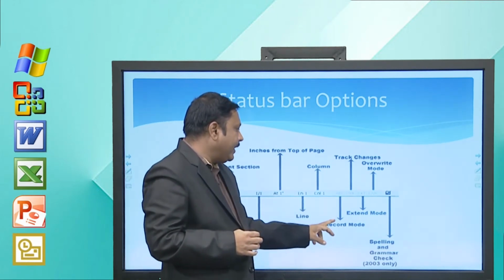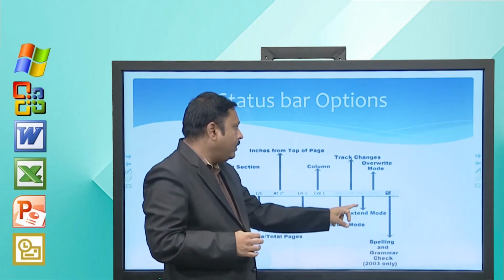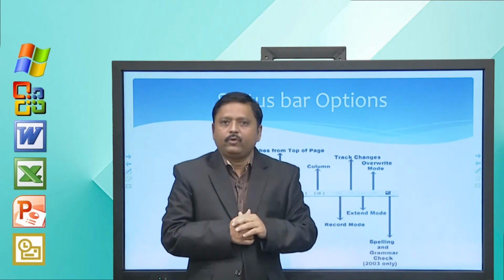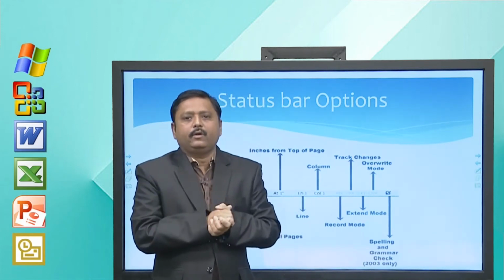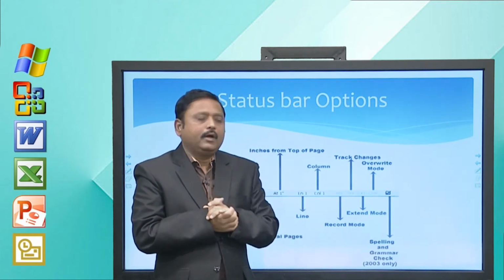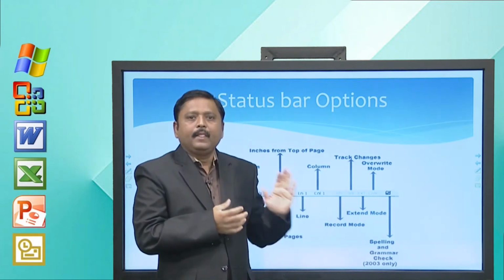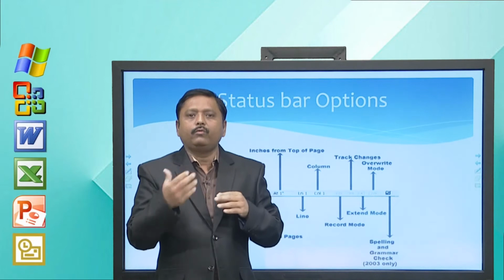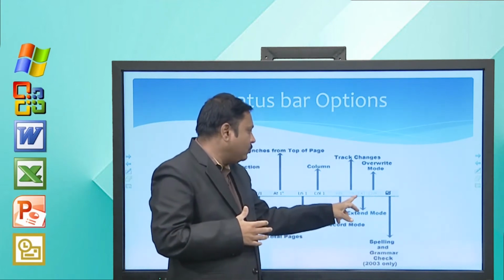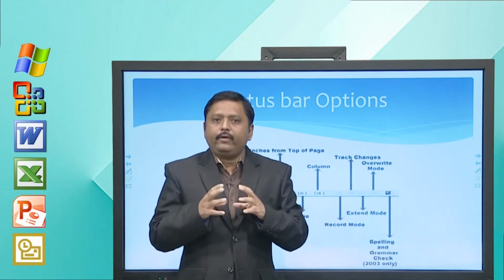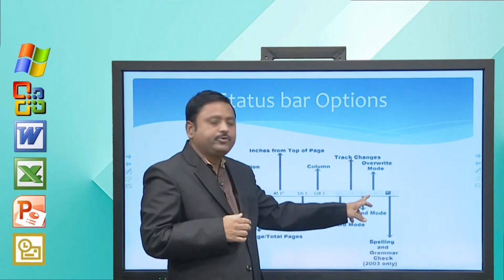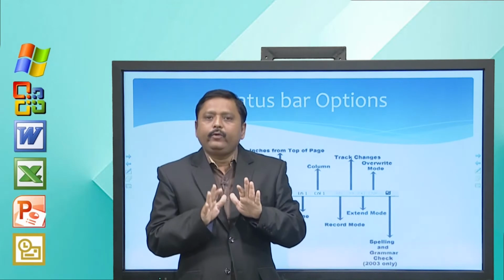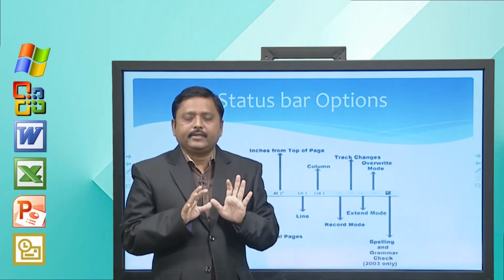Then there is record mode, extend mode, track changes and overwrite mode. Now, overwrite mode is very useful for us. The others we will discuss later on, but right now we will try to understand what OVR is. So, what does this OVR indicate? If it is gray like what is shown on screen, then it means that you are inserting text.